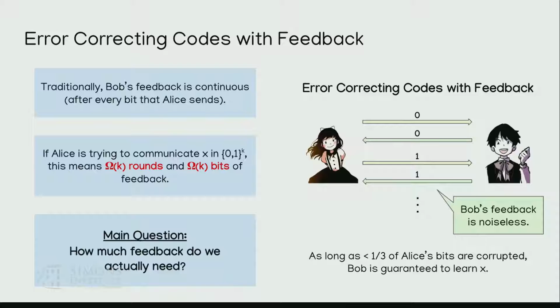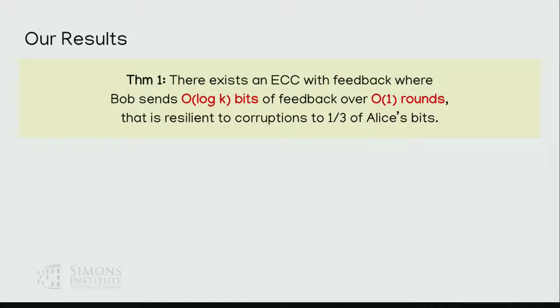Perfect question. Okay, so what do we do? We answer this question. On the positive side, we can show that there exists an error correcting code with feedback where Bob only sends log k bits of feedback over constantly many rounds. And this is resilient to the full 1/3 fraction of corruptions to Alice's bits that was known in Berlekamp's result with unbounded amount of feedback.